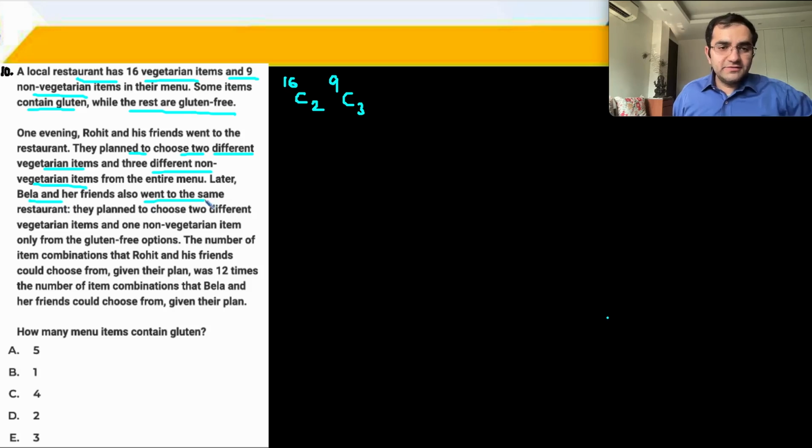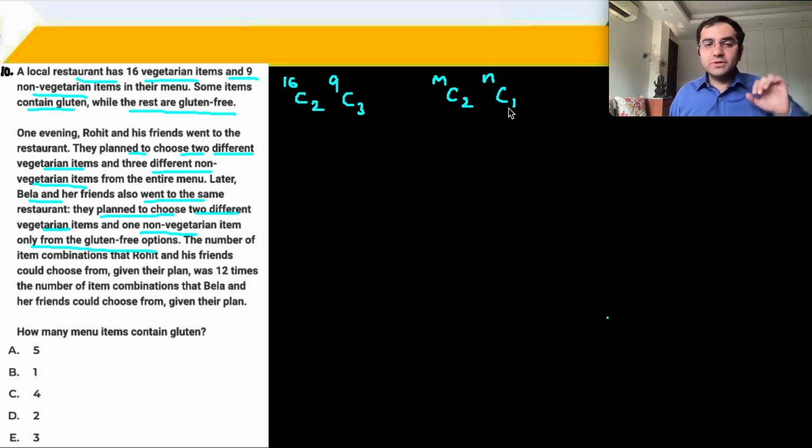Later, Bela and her friends also went. They planned to choose 2 different veg items and 1 non-veg item from the gluten-free options. That means they do not contain gluten. Okay, so let's say there are M veg options and N non-veg options, 2 veg is MC2, 1 non-veg NC1.